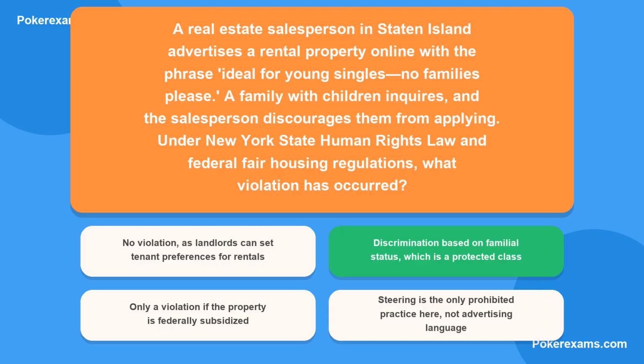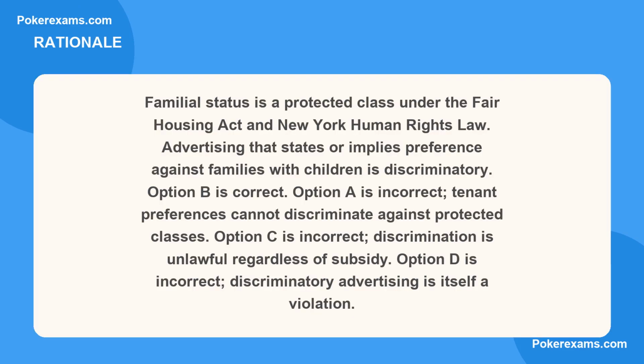The correct answer is B. Here is why. Familial status is a protected class under the Fair Housing Act and New York human rights law. Advertising that states or implies preference against families with children is discriminatory. Option B is correct. Option A is incorrect. Tenant preferences cannot discriminate against protected classes. Option C is incorrect. Discrimination is unlawful regardless of subsidy. Option D is incorrect. Discriminatory advertising is itself a violation.